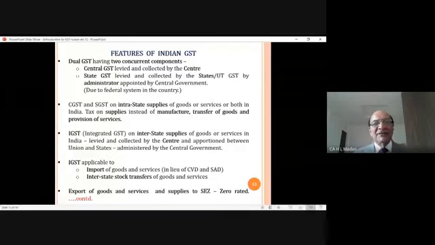When the buyer, the recipient, the purchaser pays the tax, it is called tax paid under reverse charge mechanism, or in short RCM. So we have discussed local sales, CGST and SGST. On interstate sales, IGST will be applicable, and in case of import of goods and services, IGST under reverse charge.